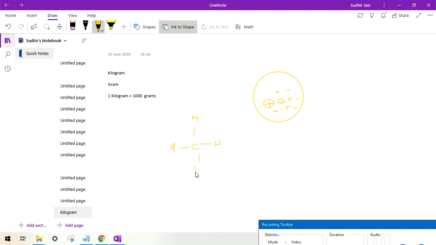This carbon has 4 bonds, if you can see, and each bond is attached to a hydrogen atom. So H stands for 1 atom of hydrogen, and C represents 1 atom of carbon. If you have to write it on paper, you will write it like this.